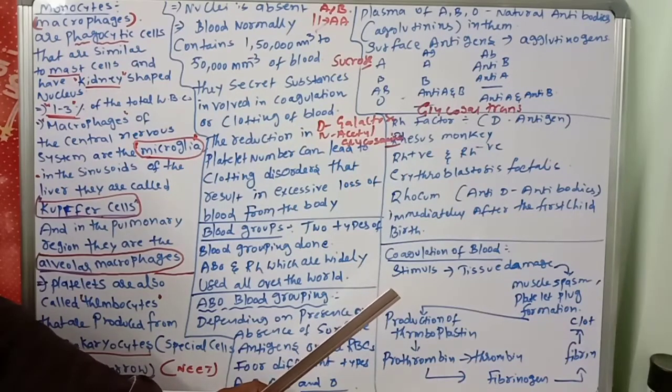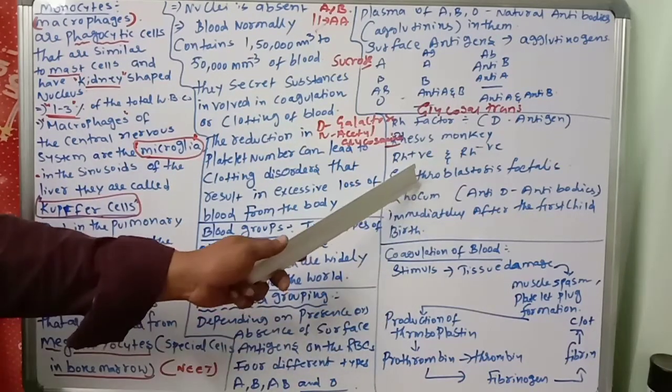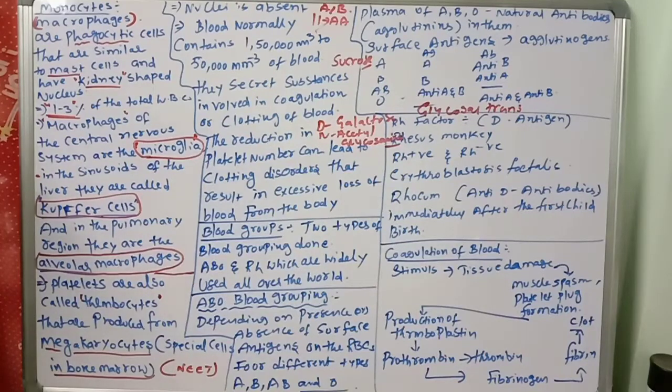If the baby dies because of Rh antibodies, that condition is called erythroblastosis fetalis. What do you call it? Erythroblastosis fetalis.